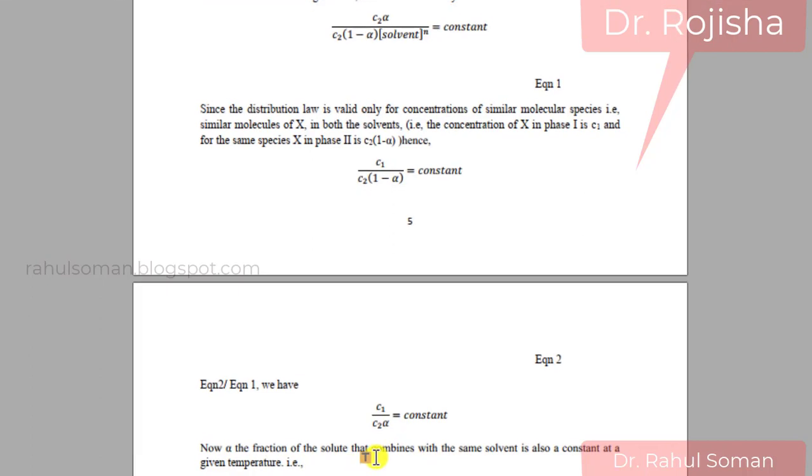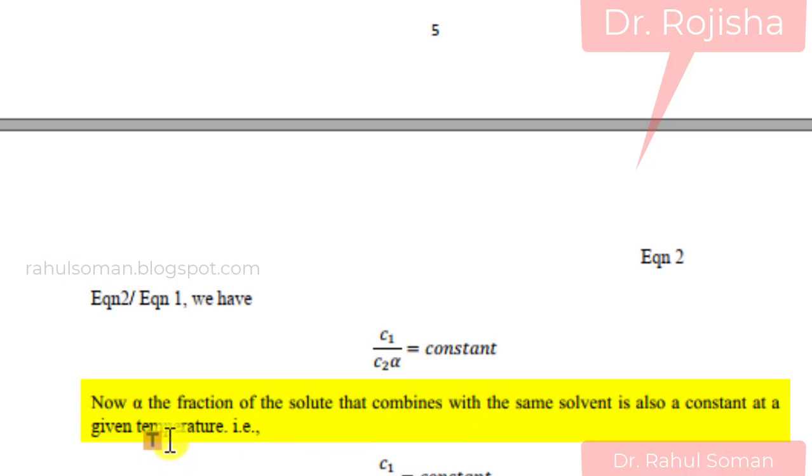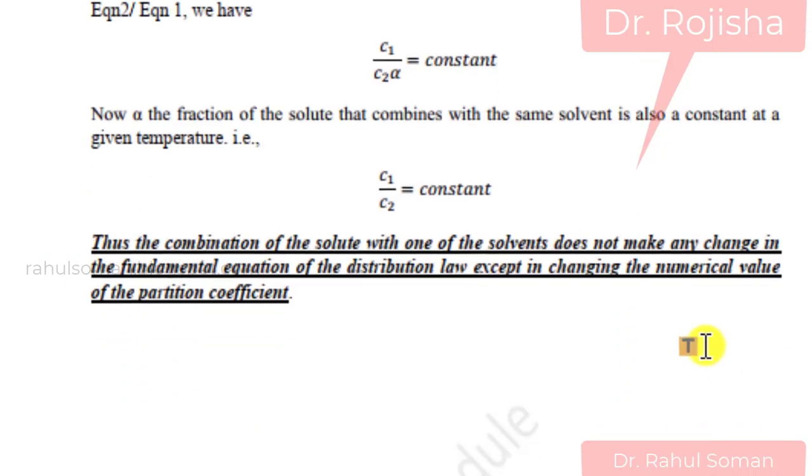Since alpha is the fraction of solute that combines with the solvent at a given temperature, only that many molecules will react with the solvent, so that can be taken as a constant. So C1 by C2 is a constant.